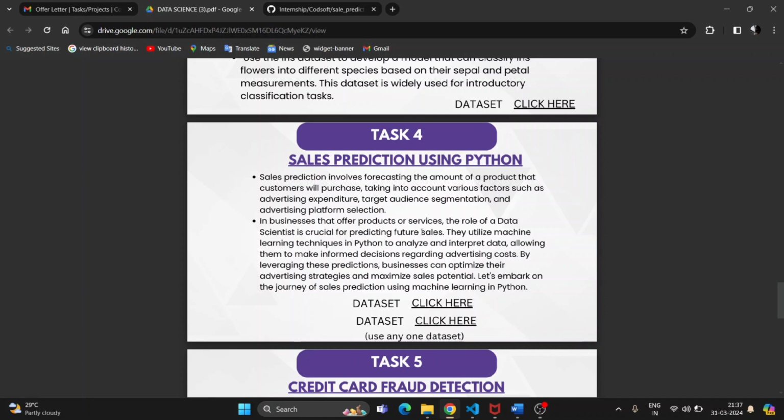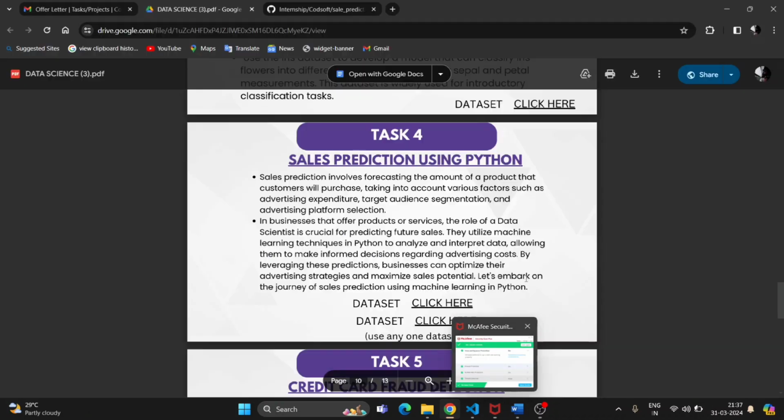Task 4 is sales prediction using Python, in which I have to predict the sales based on forecasting, based on marketing, advertising, TV, radio, newspaper, and all. So I have to predict the sales based on that data.